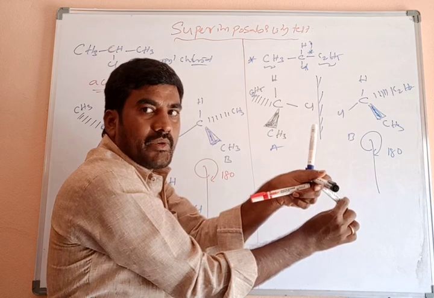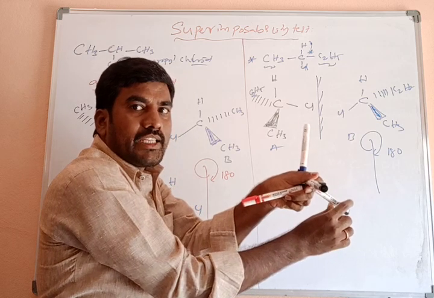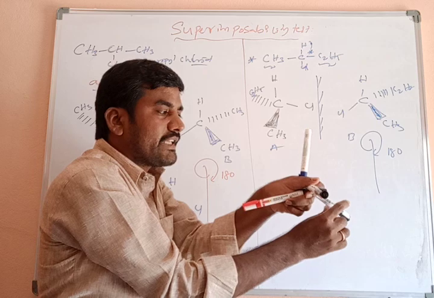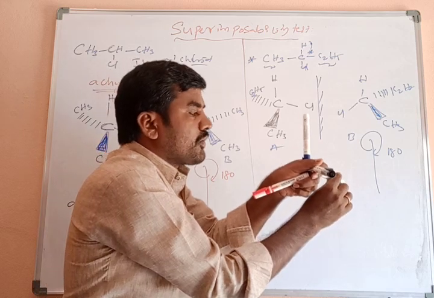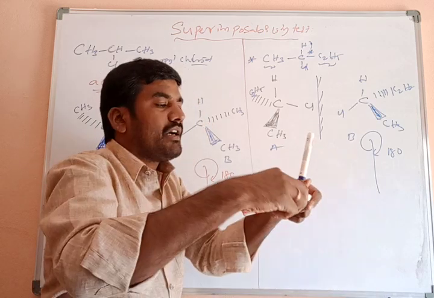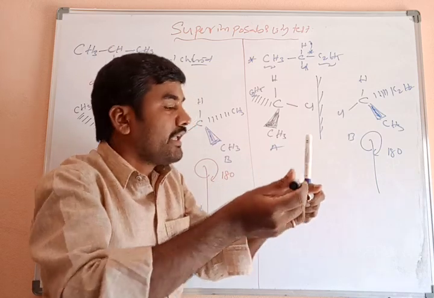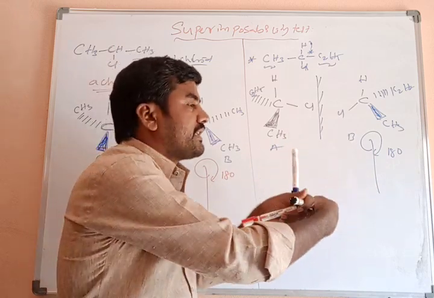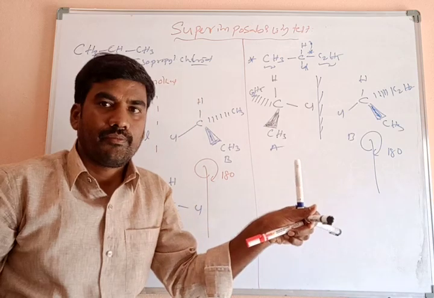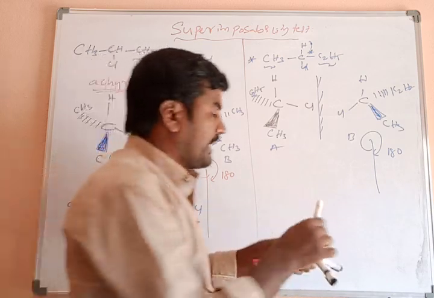When I rotate 180 degrees, the ethyl group which is inside comes on the wedge bond, above the plane, and the group which is above the plane goes inside, onto the dash bond. Clear?